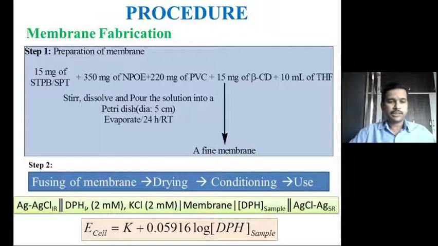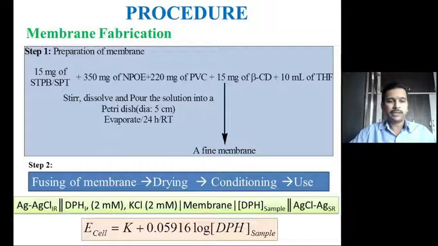This membrane sensor can be systematically represented as follows. A silver chloride electrode is immersed in the internal solution and connected to the terminal of the potentiometer, denoted by Ag|AgCl, which is separated by a salt bridge indicated by the double slash.